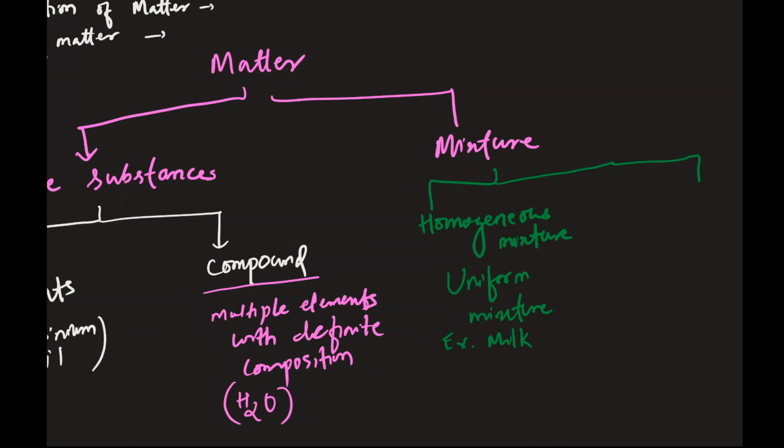So what do I mean by uniform mixture? Let's say you drink the top portion of the milk, it tastes or feels exactly the same as the bottom portion of the milk, right? In case your milk has gone bad, then it's going to be precipitated, but that's a different thing. So the milk is homogeneous, where it's made up of multiple different types of substances, but they are all distributed equally. So that's a uniform mixture.